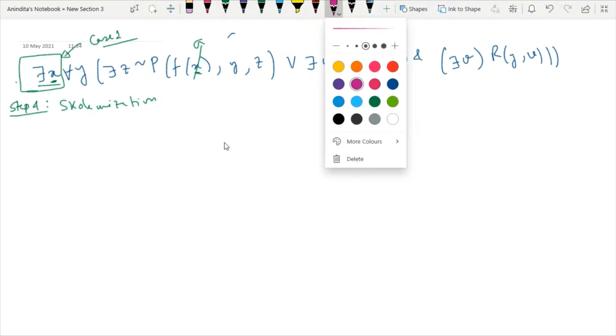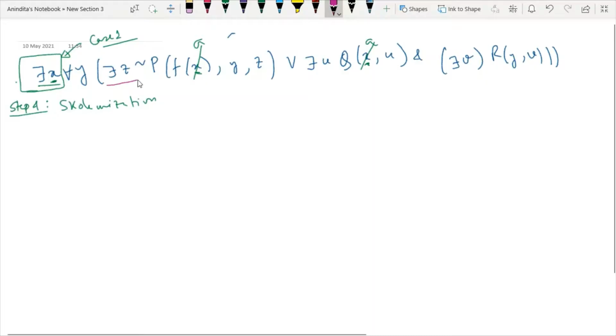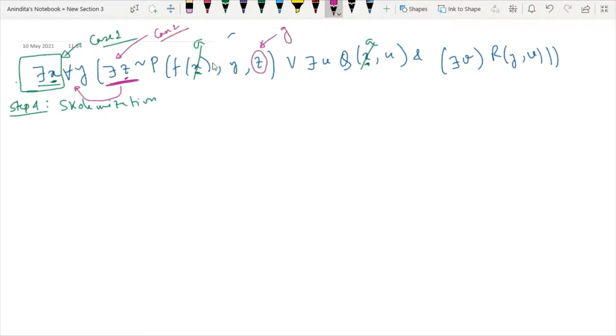Now we have another existential quantifier, that is there exists z. But before that I have one universal quantifier. So now it will come under case number 2. Means the occurrence of z in the rest of the expression will be replaced by some function. I am using one function name, say g, because the function name f is already there in the expression.